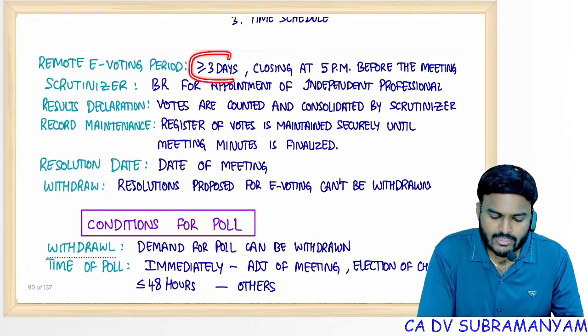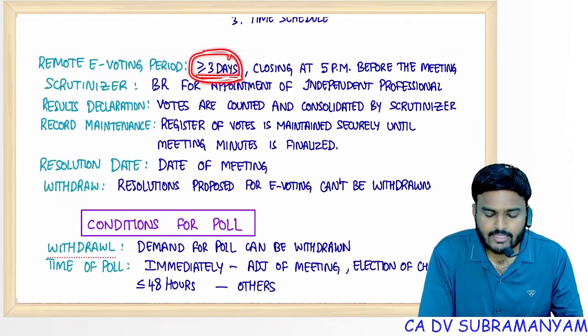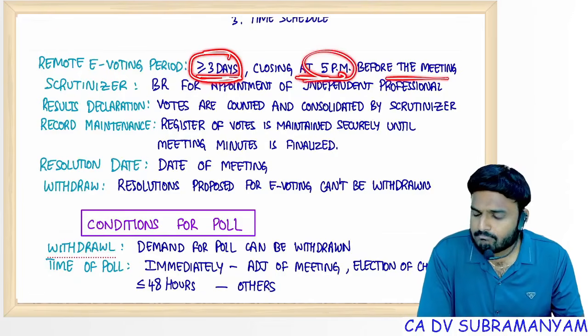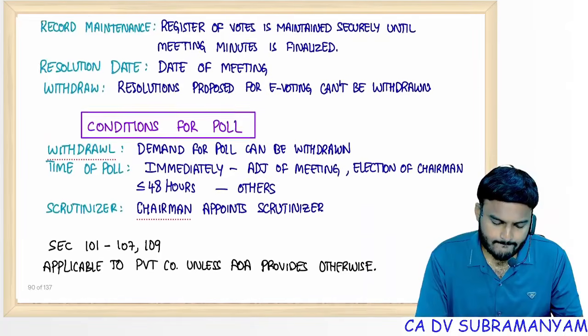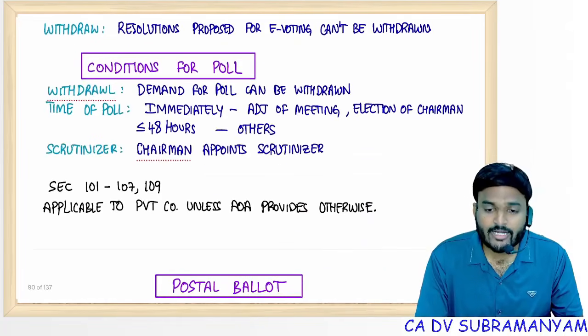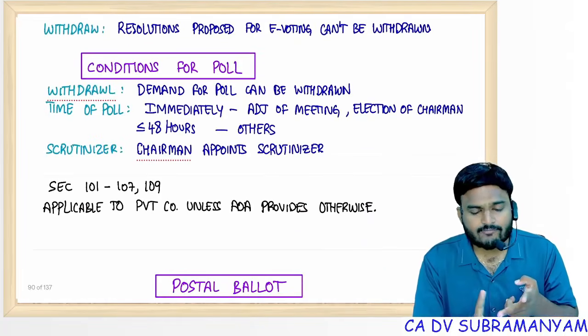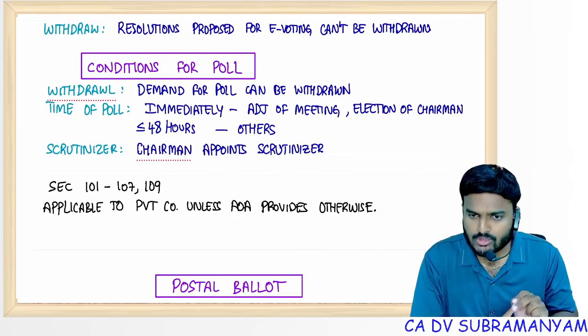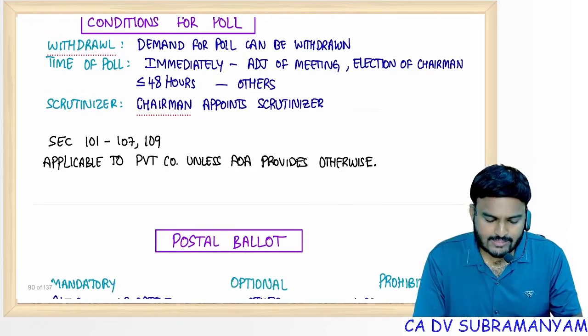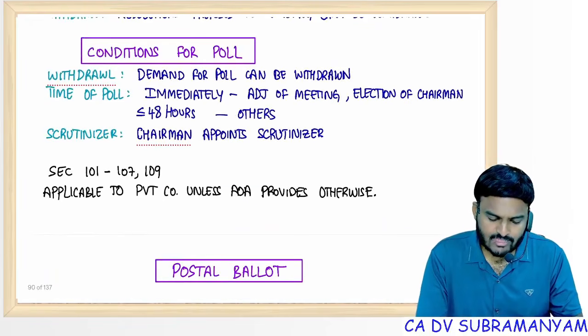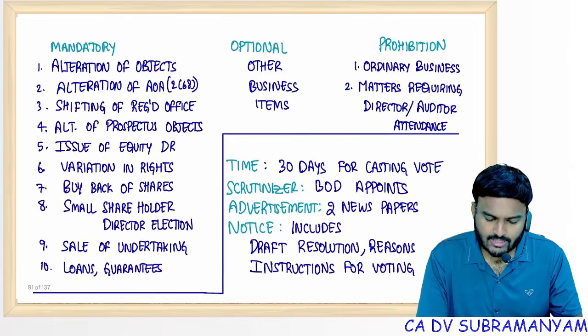Remote e-voting shall be kept open for at least 3 days and it will be closed at 5 p.m. before the meeting. Scrutinizer for e-voting and scrutinizer for postal ballot shall be appointed by the board, whereas in case of poll, the chairman appoints the scrutinizer. Time limits I covered, the immediate 48 hours I covered.